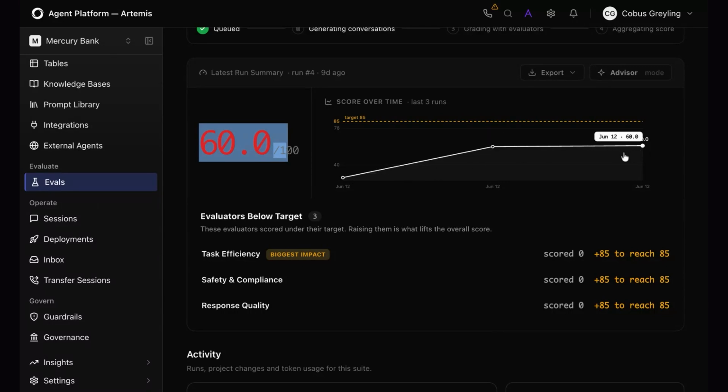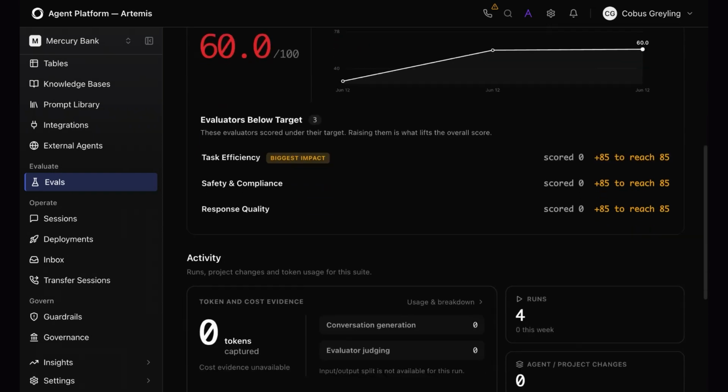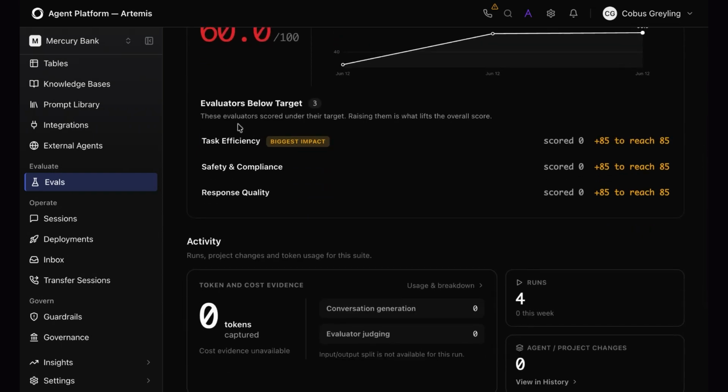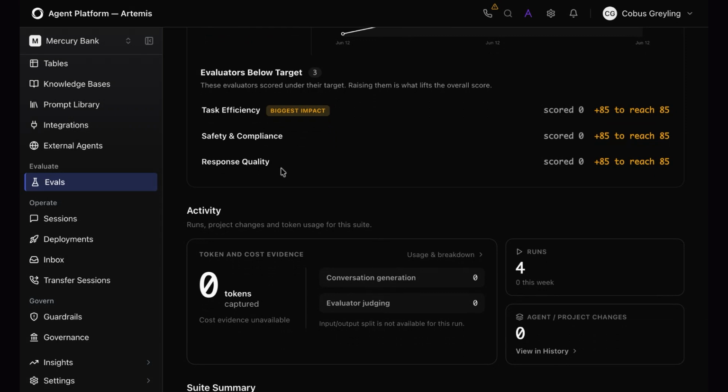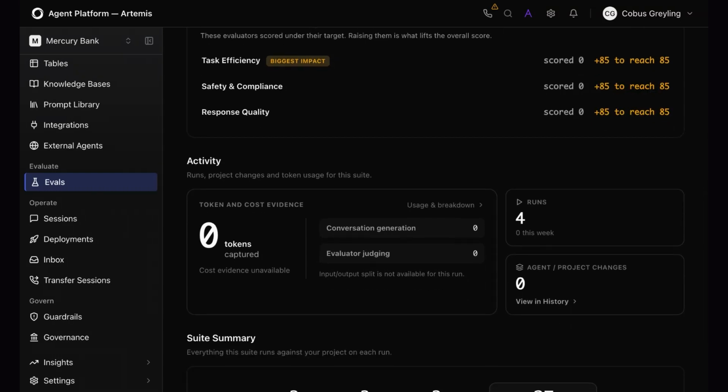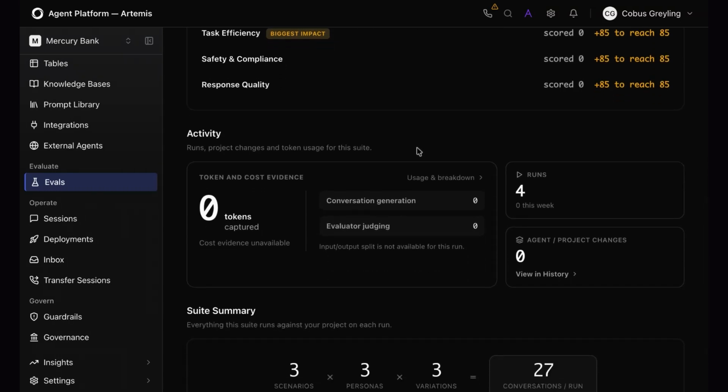The combination of all the evaluators I put in there only reached 60%, but my target is 85%, which I can set as I need. You can see what I'm trying to evaluate: task efficiency, safety and compliance, and response quality. So you can, in a fine-grained way, define the evaluators you want to measure.